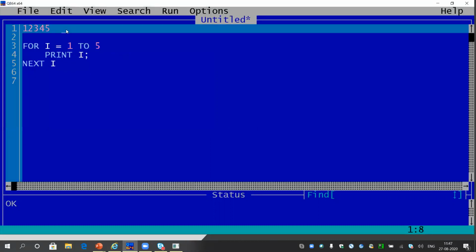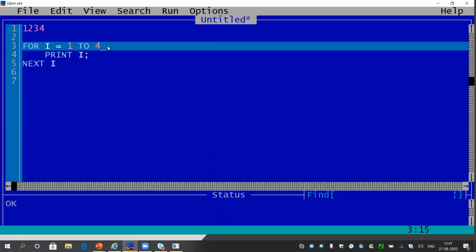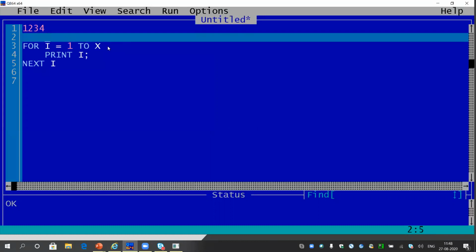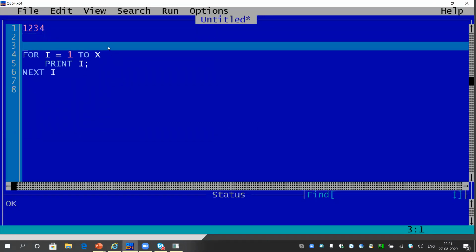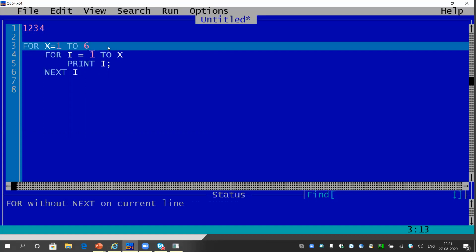So in that pattern, if I want to print now 1, 2, 3, 4, that line should be changed to 1, 2, 3, 4. This part of the for loop is variable. This part of the for loop is being changed every time, line to line. So instead of putting 4 here, I will put X, because X is changeable. It is changing in every line. So how is the value of X being changed? First the value of X should be 1, and at last, the value of X should be 6, right?